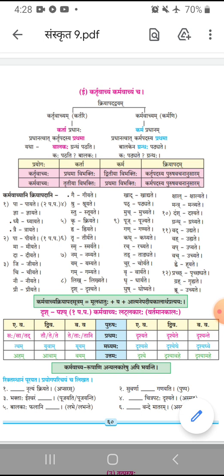If I am going to see a movie alone, I will use Maya Chitrapataha Drishyate. If my friends are going with me, then I will say Asmabhihi Chitrapataha Drishyate. Asmabhihi is Tritiya Vibhakti Bahuvachanam, but this is passive construction. In passive construction, the verb is according to the object. That's why it is Drishyate.